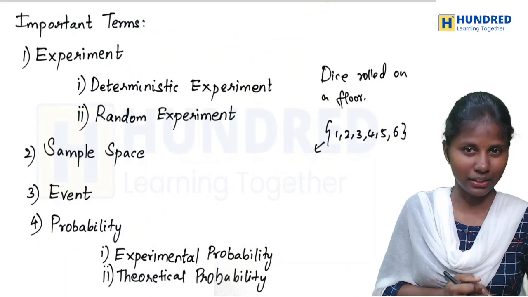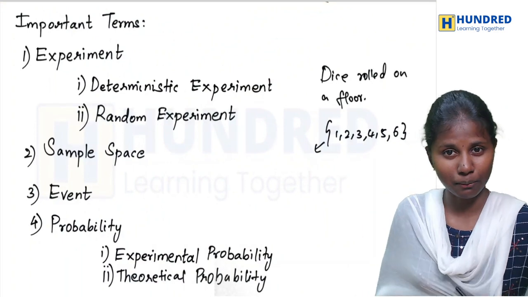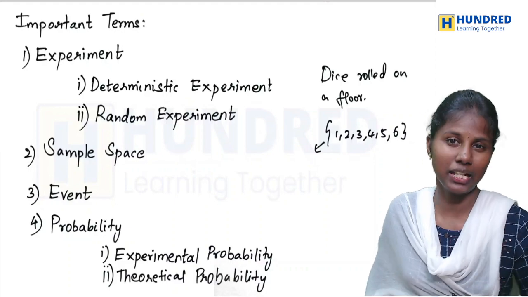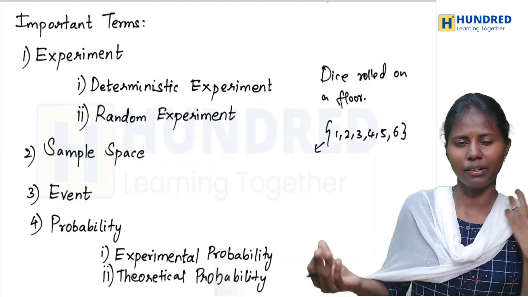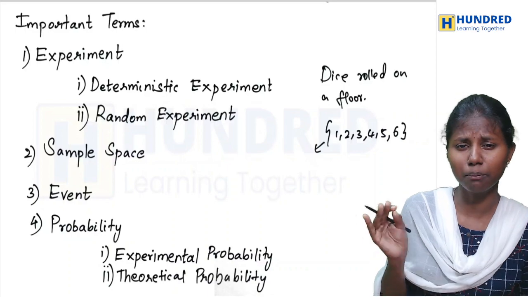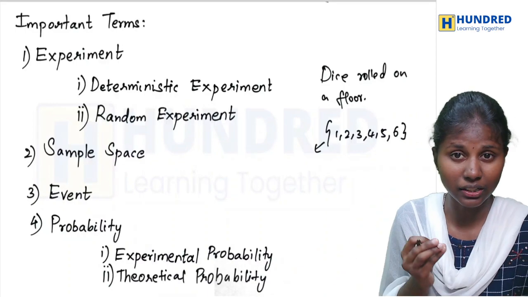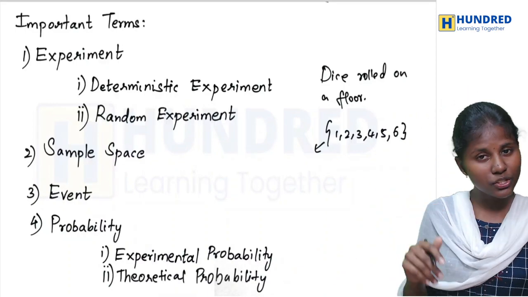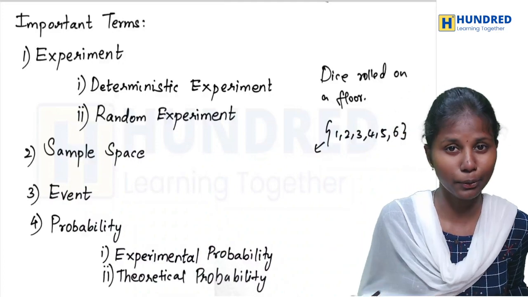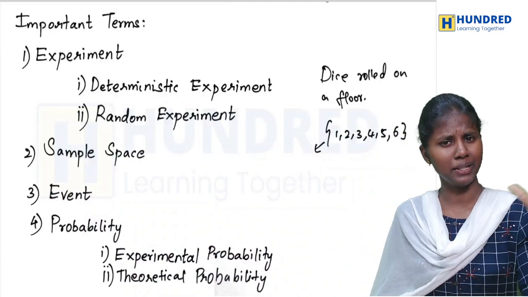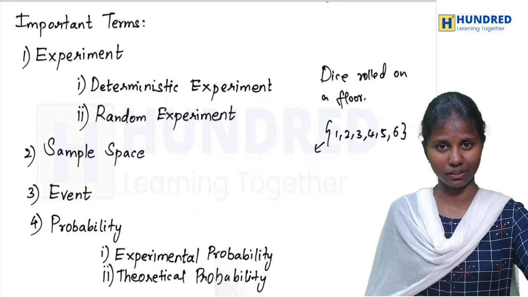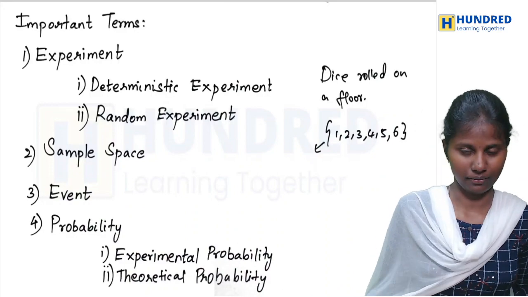First, we go with terms. The first term I am going to coin here is experiment. What is an experiment? When I say the word experiment, it should mean an action or an activity which will have an outcome or produce a result. It means an action. It's simply an action which will have a result.